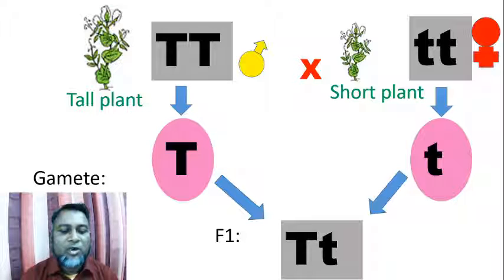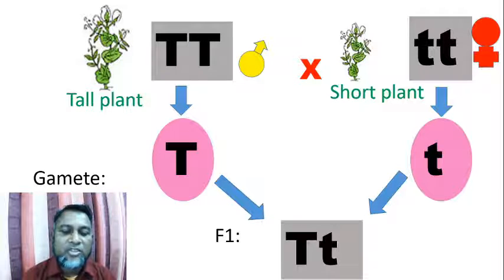Capital T small t has two types of allele. One is capital T and the other is small t. As a result, from capital T small t, two types of gametes are created, one with capital T and the other with small t. Here we observe the law of segregation.